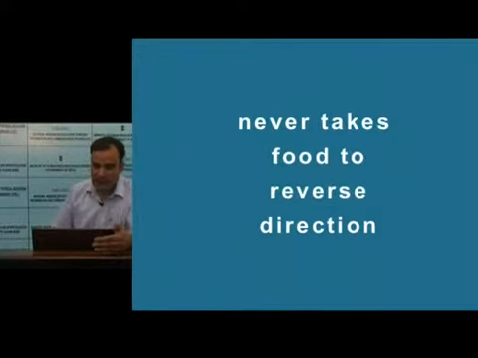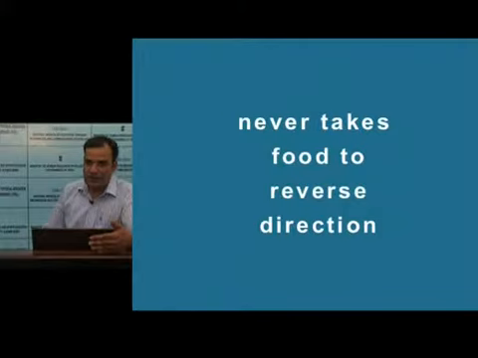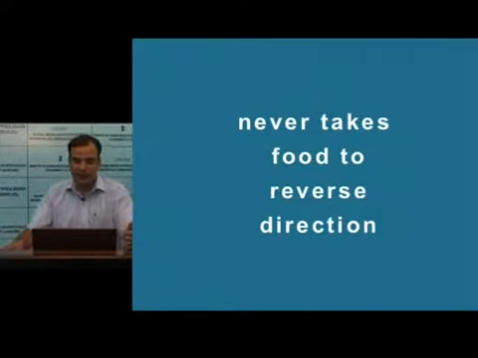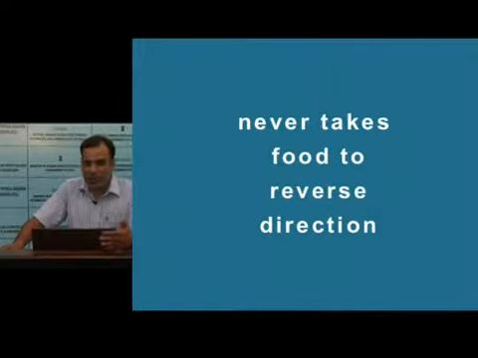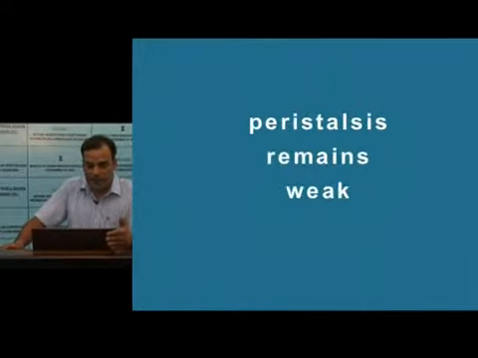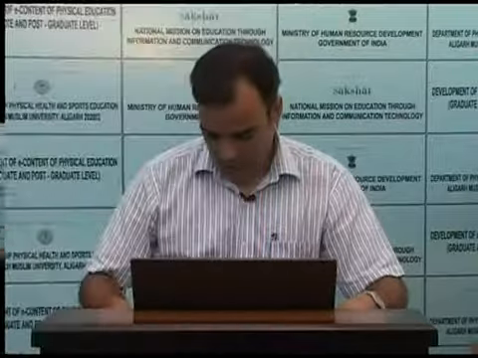Third important thing is that the myenteric plexus, which I mentioned earlier, which is the intrinsic plexus of the nervous system, is very essential for the peristalsis. It has been seen that in persons in whom the myenteric plexus is not developed, the peristalsis remains very weak. This means that for effective peristalsis, myenteric plexus is necessary. Now the specific movements of different parts of GIT.